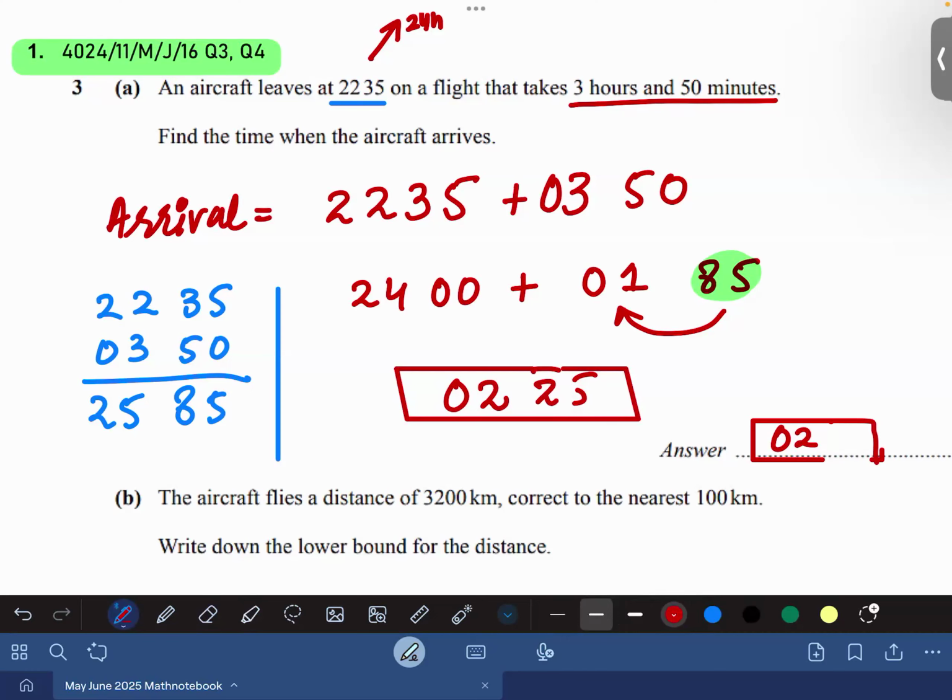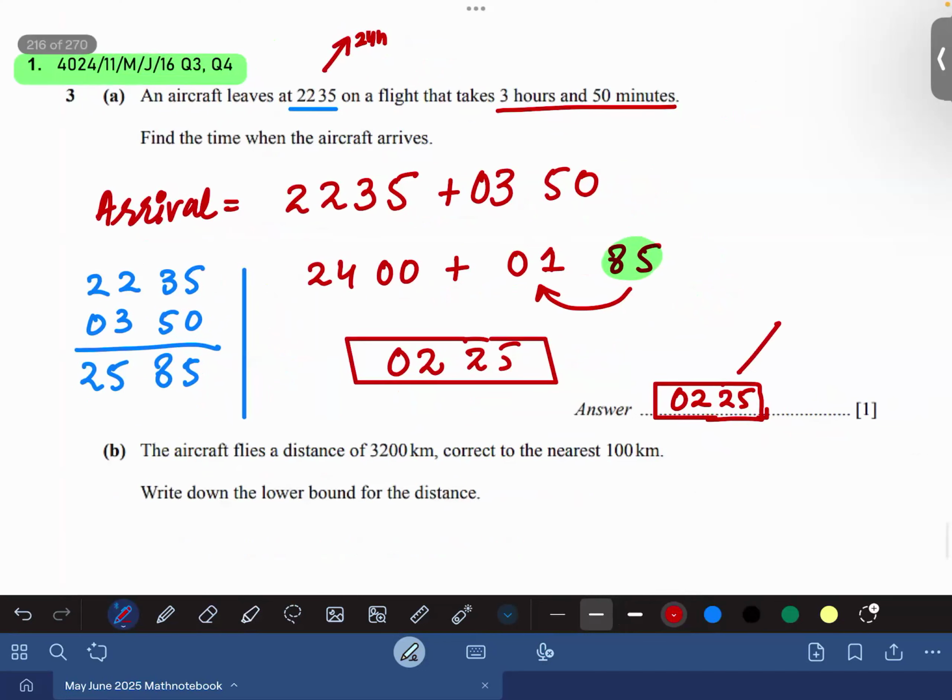This means at night 2 o'clock and 25 minutes, so 2:25 technically in 12-hour format. It is 2:25 AM. We write AM and PM in 12-hour format. This is 12-hour format, okay.